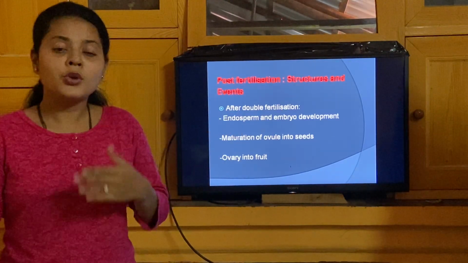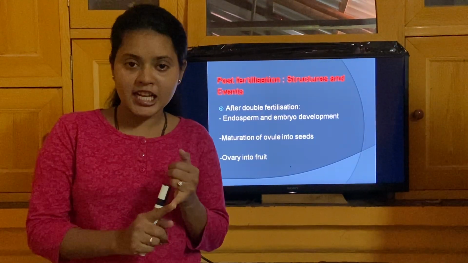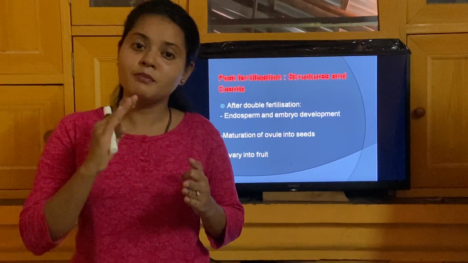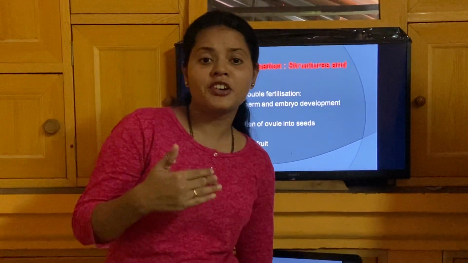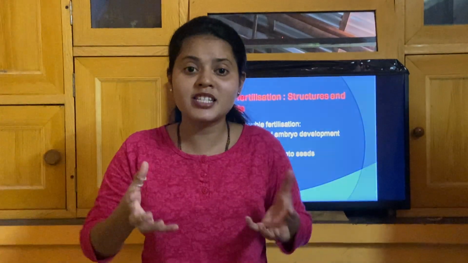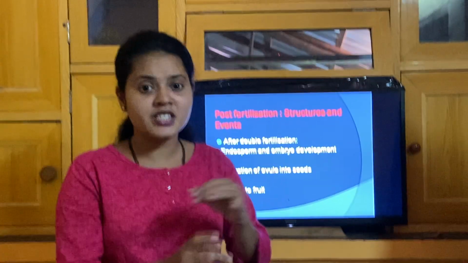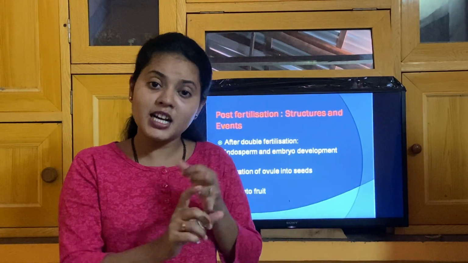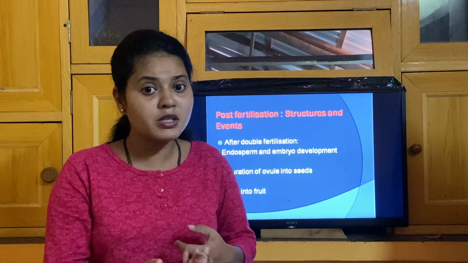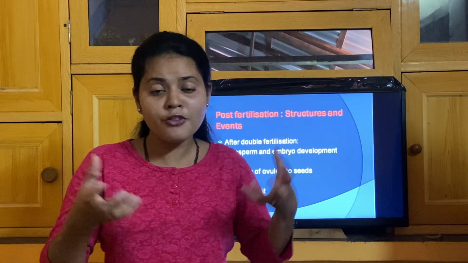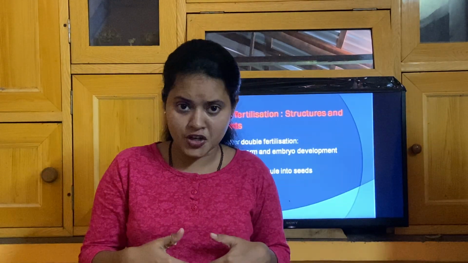Now, you know that sexual reproduction has some phases, right? Pre-fertilization, fertilization and post-fertilization. In the pre-fertilization event, we have already discussed how the gametes are formed. Like in microsporogenesis, we have seen how pollen is formed. In megasporogenesis, how the ovule and, under that, the embryo sac is formed. That was megasporogenesis. Gametes have formed. That we have seen. This was about the pre-fertilization event.